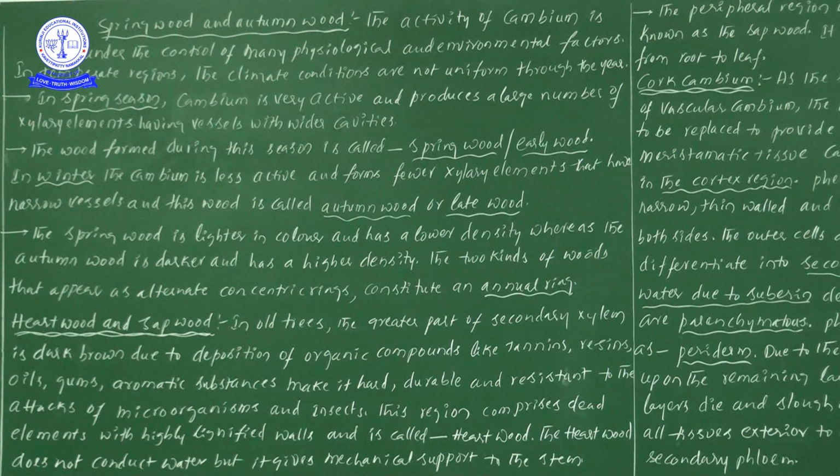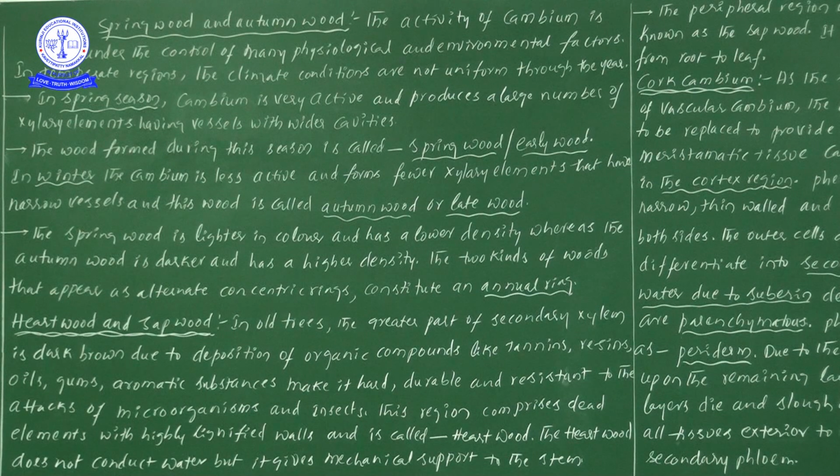So while forming an annual ring, two different types of wood are required: one is spring wood and the other is autumn wood, or one is early wood and the other is late wood. The combination of early wood and late wood, or spring wood and autumn wood, together we consider as an annual ring. The study of annual rings is known as dendrochronology.